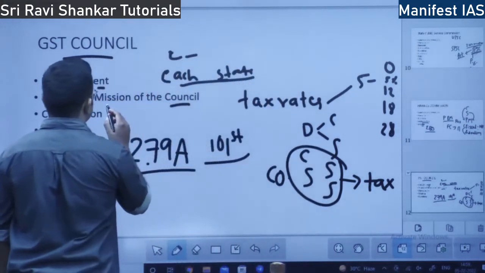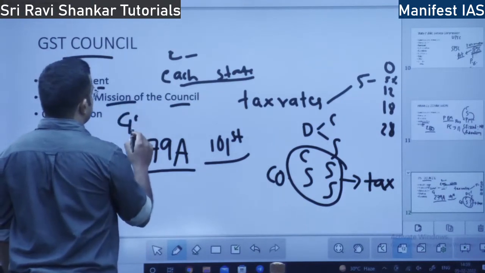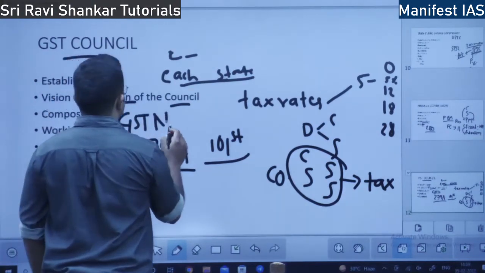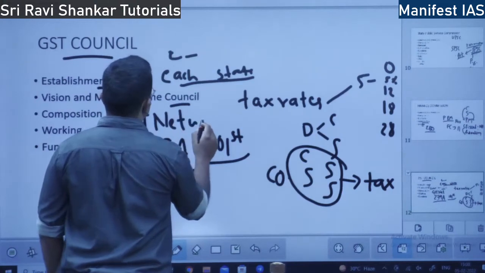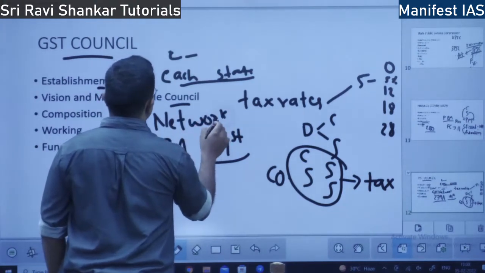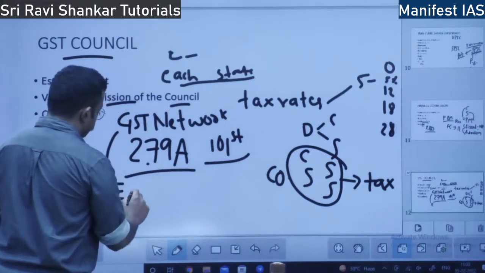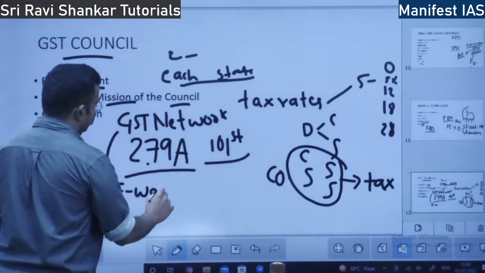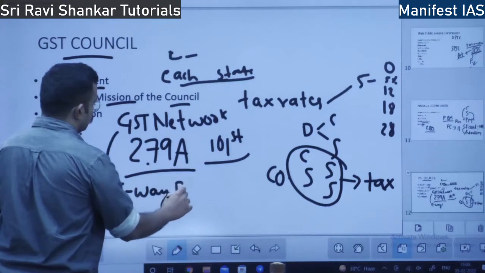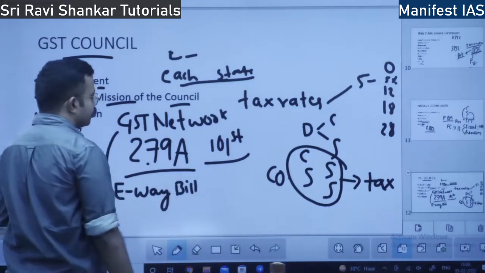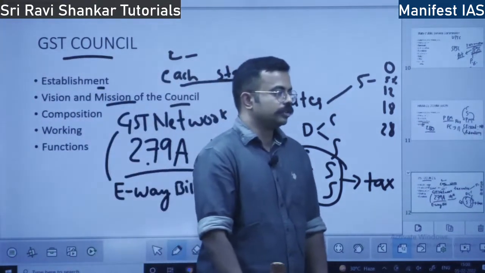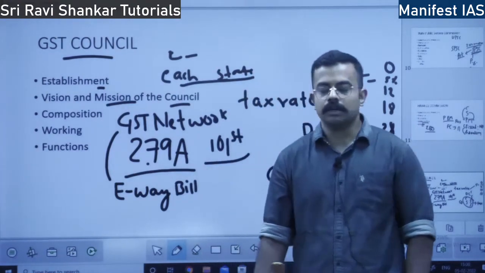So what is the technology? We have the GST Network, called GSTN. One more technological factor in GST is the e-way bill. What is this e-way bill? Suppose you send goods from Karnataka to Tamil Nadu. Earlier, what used to happen?